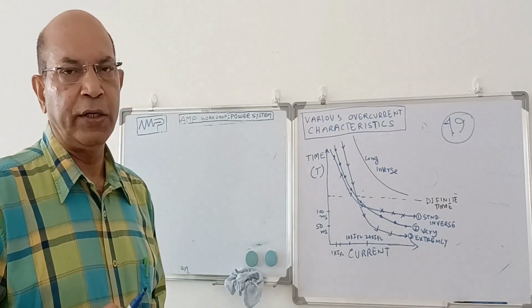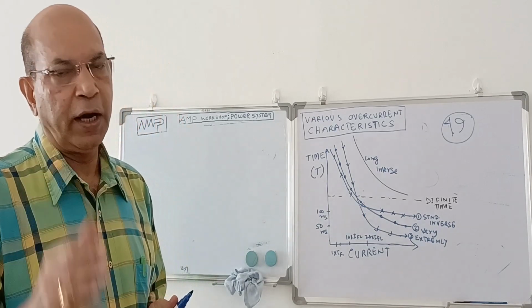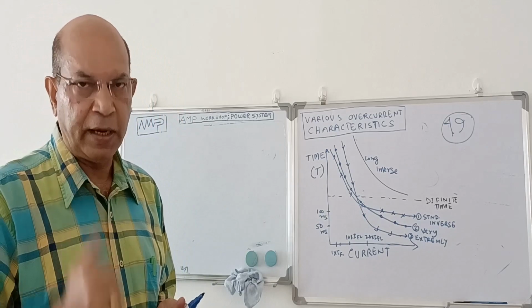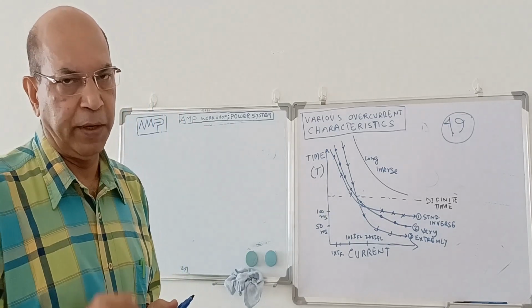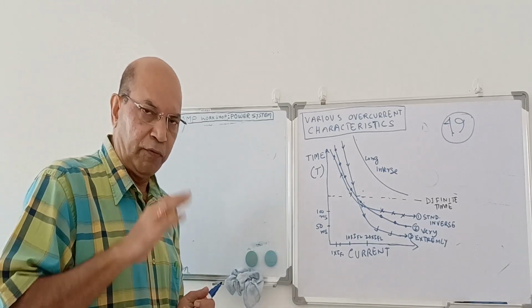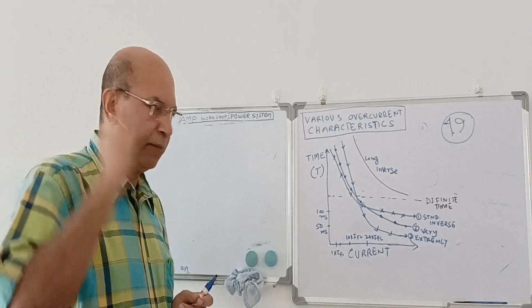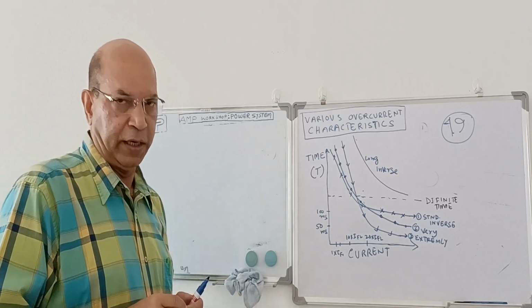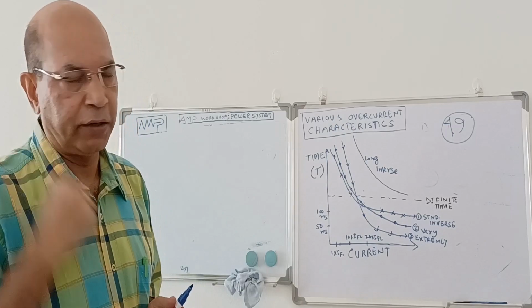In overcurrent condition, depending on the source capacity and the impedance up to the fault point, fault current can vary from 10 times to 50 times, or maybe you can say 20 kiloamps to 100 kiloamps in the case of low voltage circuit. So fault current can vary widely, okay? And when this current is about 20 times the full load current, or 10 times, or 15 times, we call it a short circuit condition or overcurrent condition.